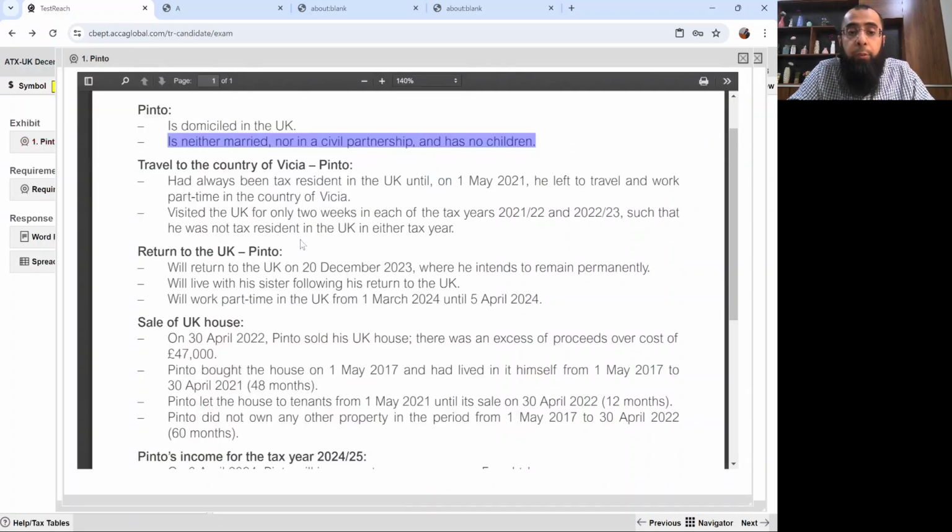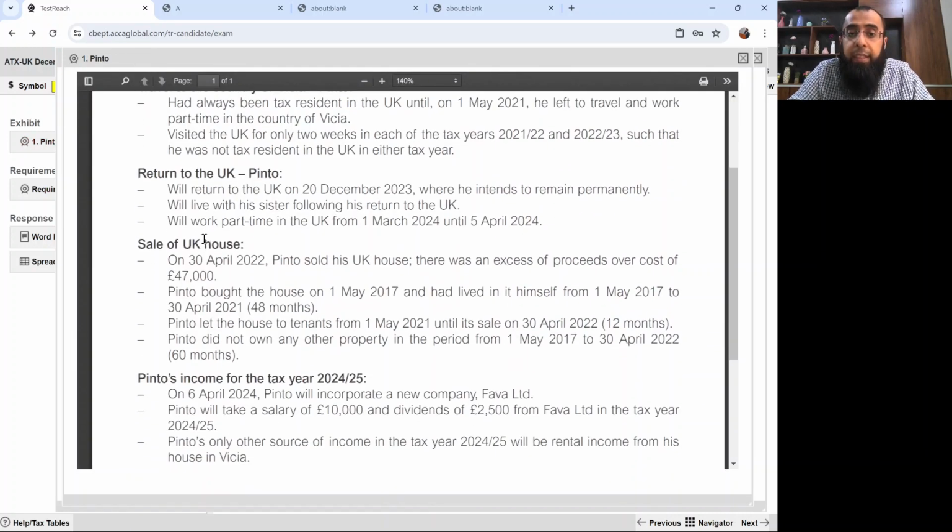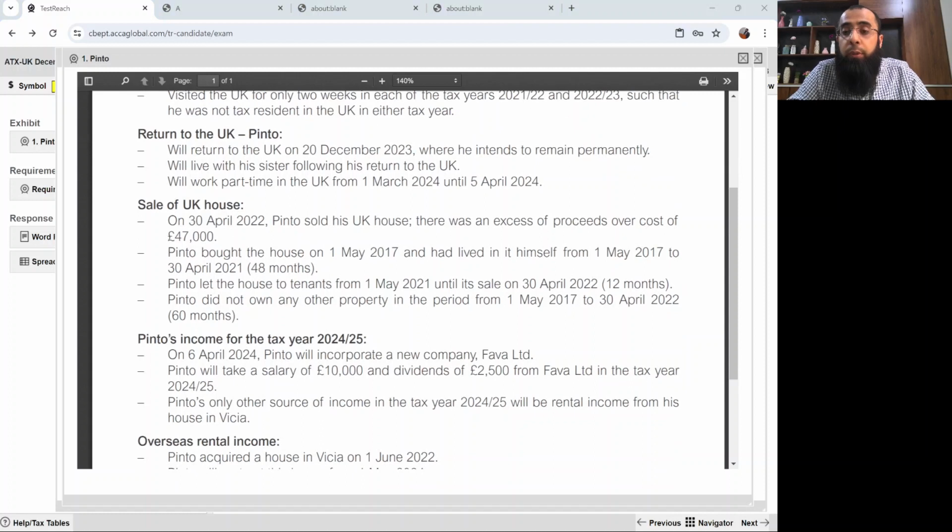Okay, let's go and read the relevant data about the sale of the UK house, and then draft the answer. Sale of his UK house. On 30th April 2022, Pinto sold his UK house. There was an excess of proceeds over cost of £47,000.